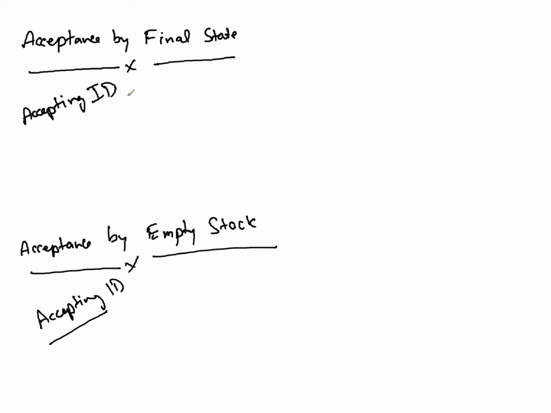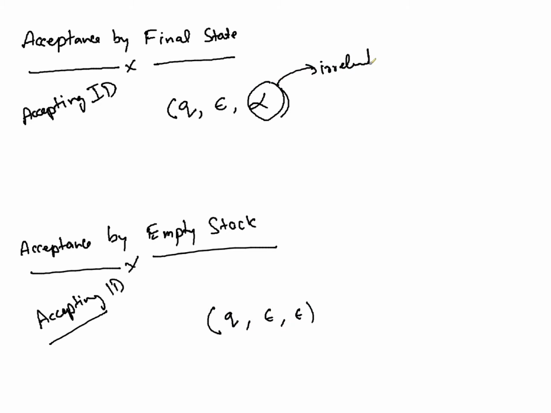In the case of the accepting ID by final state, it looks like Q epsilon alpha, and here it looks like Q epsilon epsilon. Here the stack content is irrelevant to you, here the state has to be a final state, and there it is irrelevant.